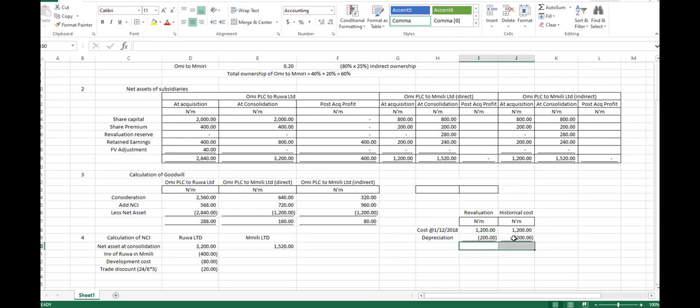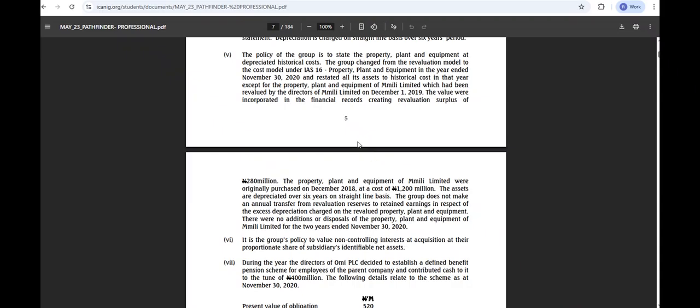Which is at how much? 1,000 million. Should I call it net book or carrying amount? Now if this is the carrying amount, when was it revalued? When was the asset revalued?